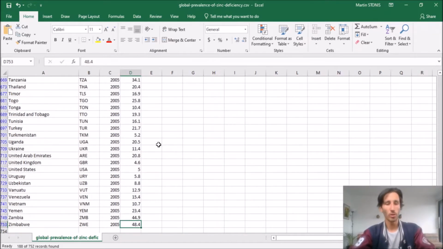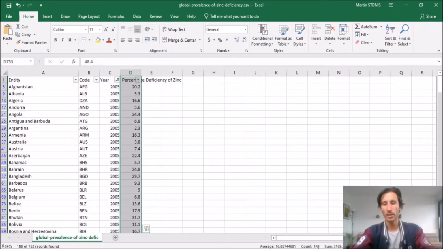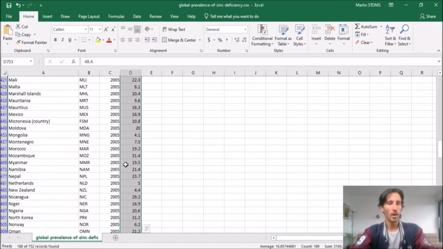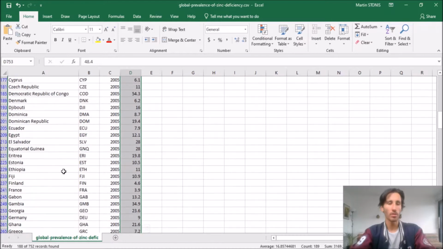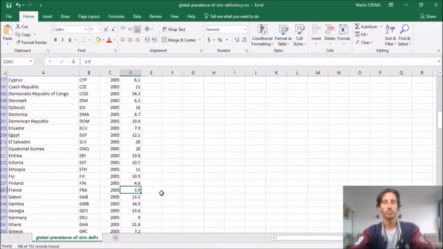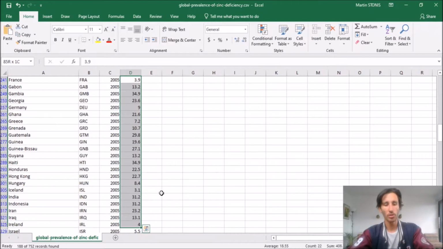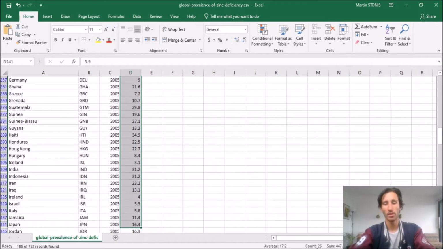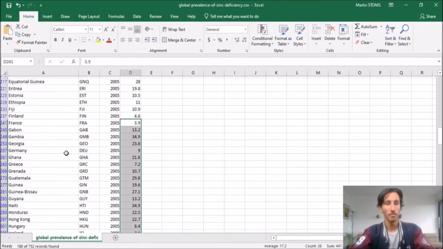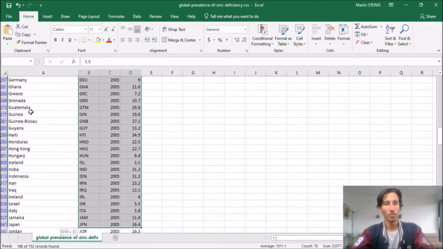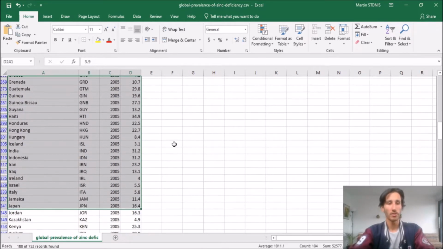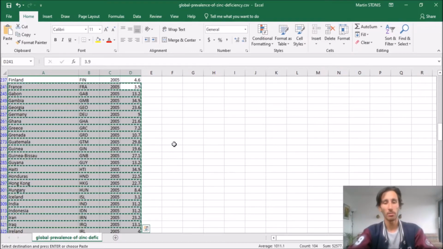All right, we've still got 189 rows. If you select it, we see 189 rows. That's still too much data. So why don't we go to France, and we hold shift and press down until we see this number down here go to something between 25 and 30. Here we've got 26, so we'll go down to Japan, and we'll select from France to Japan. We've got 26 data points.